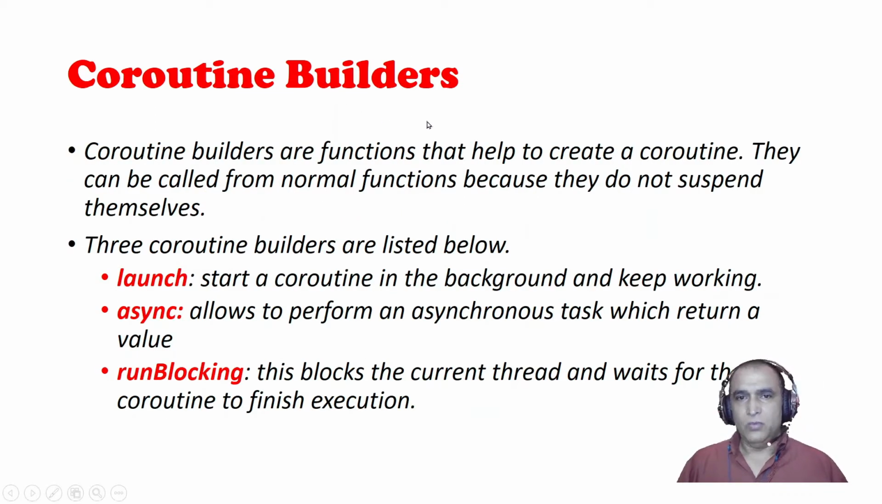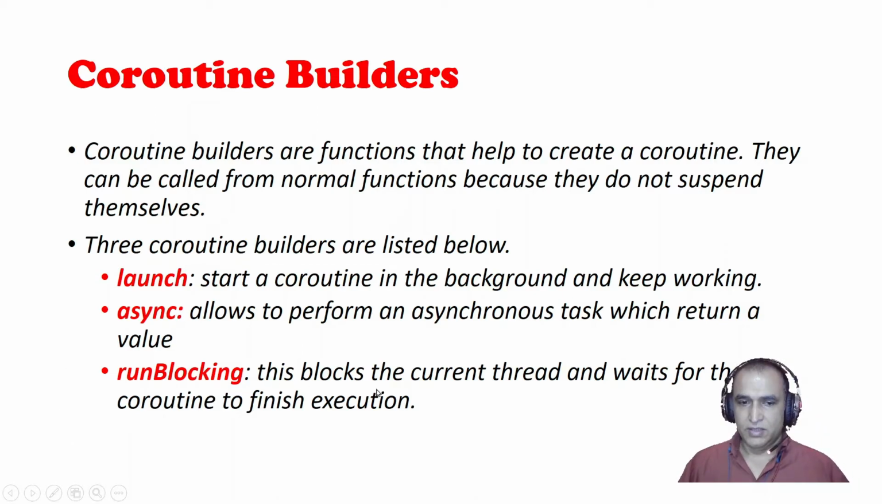Now we have builders also. A builder is the basic block, the basic functions used to create and execute coroutines, and these are the environment where we can call suspend functions also. We have 3 types of builders. First is launch, which starts a coroutine in the background and keeps working. Then we have async, which allows us to perform an asynchronous task which returns a value. The difference between launch and async is that launch does not return a value, but async returns the value also. After executing something, it will return the value to the calling place.